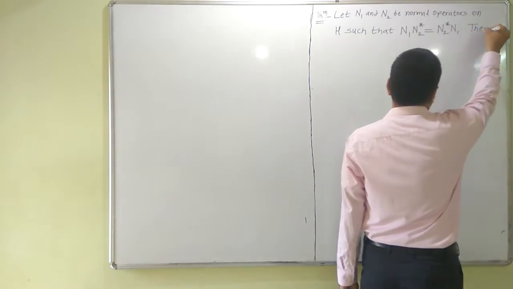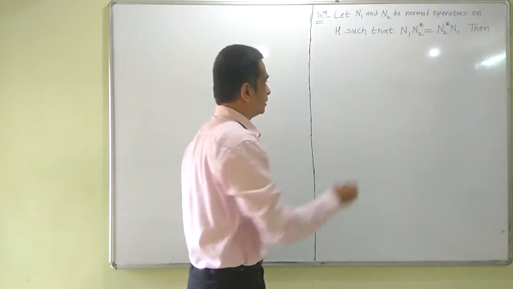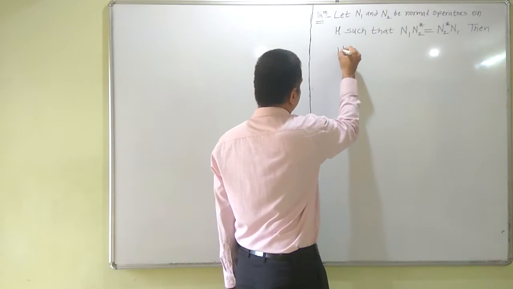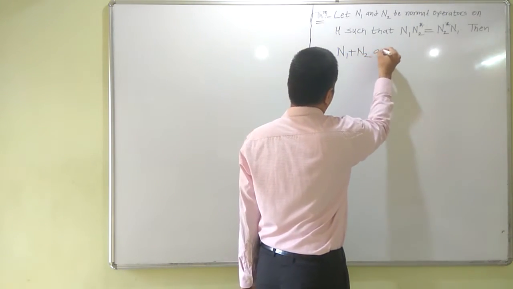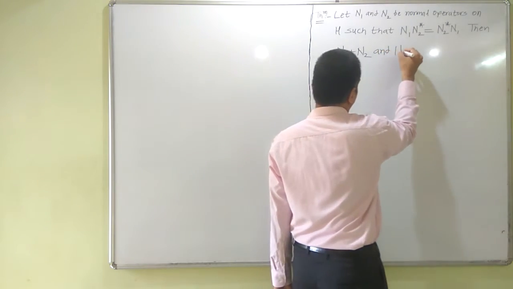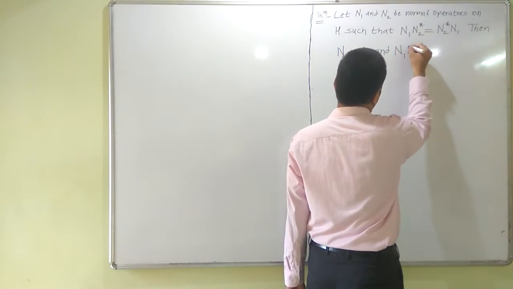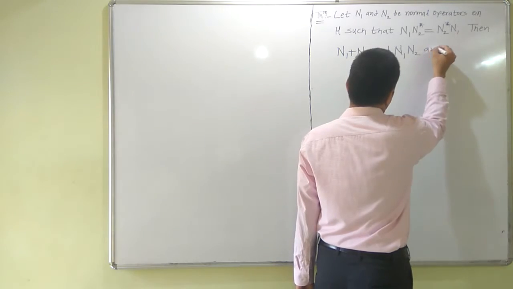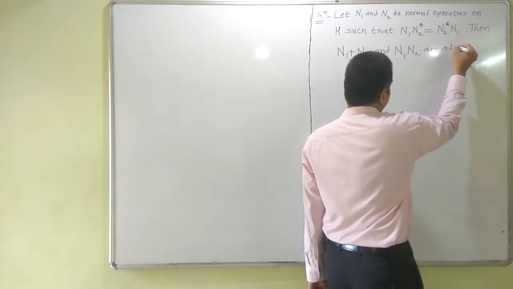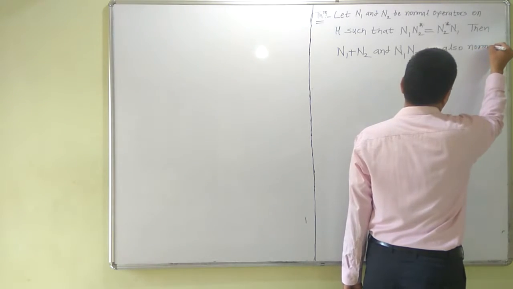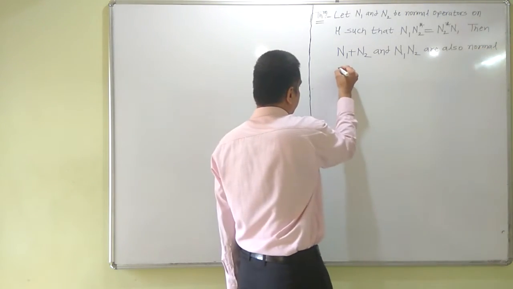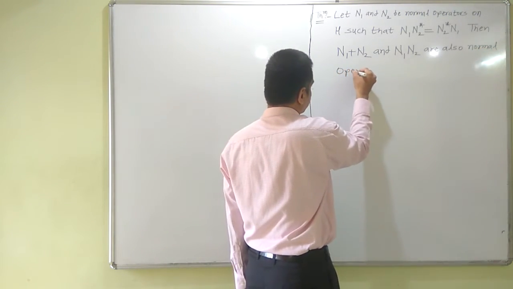Then we have to prove that n1 plus n2 and n1 composition n2, that is n1 n2, are also normal operators on H.